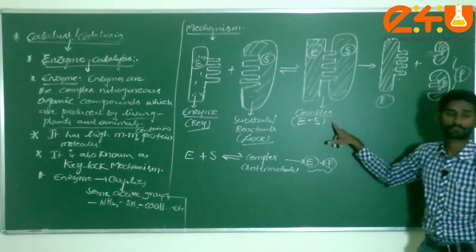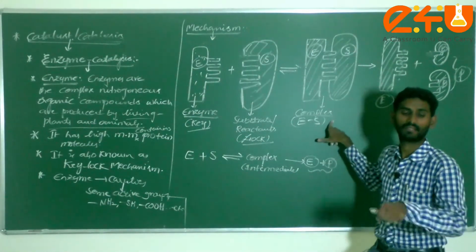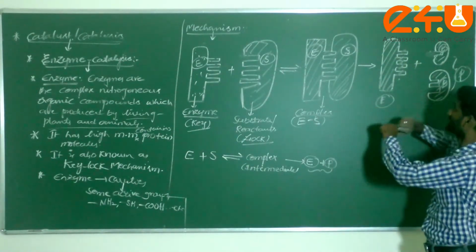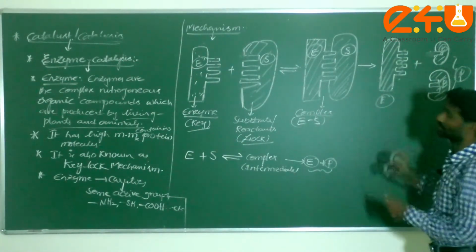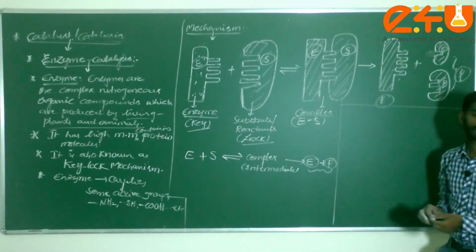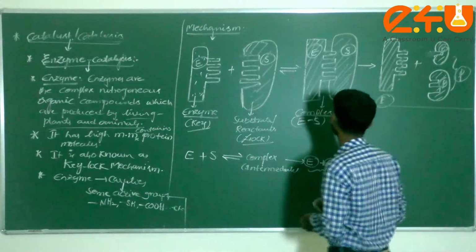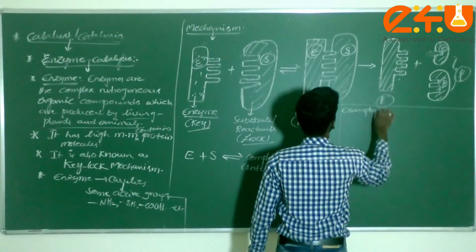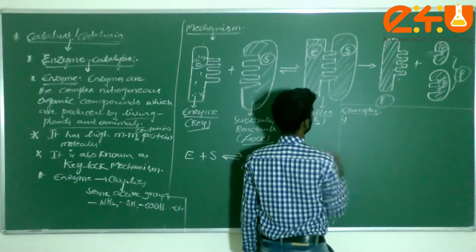Generally intermediates have more potential energy but are less stable. To become more stable, what is forming, dear students? This reaction takes place here: enzyme plus product is forming. This is called enzyme catalysis, or the enzyme mechanism. Next, an example for this enzyme catalysis, you can take this one.